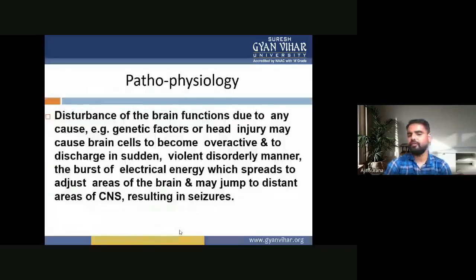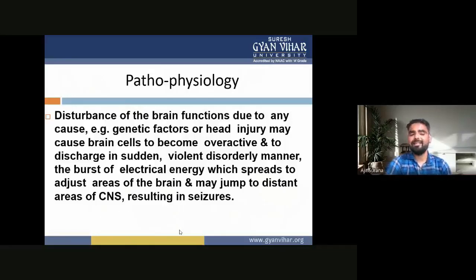Now the pathophysiology of epilepsy. Disturbance of brain function is mainly due to some cause, for example genetic factors or head injury, which may cause the brain cells to become overactive and to discharge in a sudden, violent, disorderly manner. This burst of electrical energy spreads to adjacent areas of the brain and may jump to distant areas of the central nervous system, resulting in seizures. So this is the pathophysiology of epilepsy.